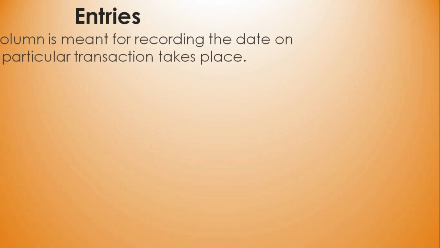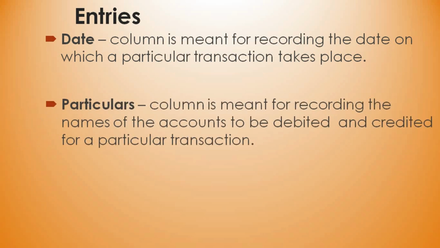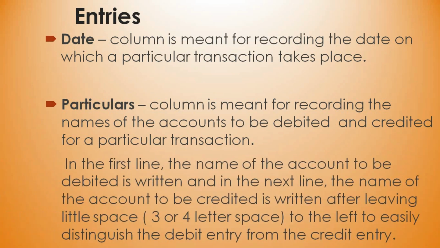So first, the date column, I said it is used for entering the date of transaction. The column is meant for recording the date on which a particular transaction takes place. The next one, the particulars column, is meant for recording the names of accounts to be debited and credited for a particular transaction. So in the first line, the name of the account to be debited is written, and in the next line the name of the account to be credited is written after leaving a little space to the left to easily distinguish the debit entry and credit entry.